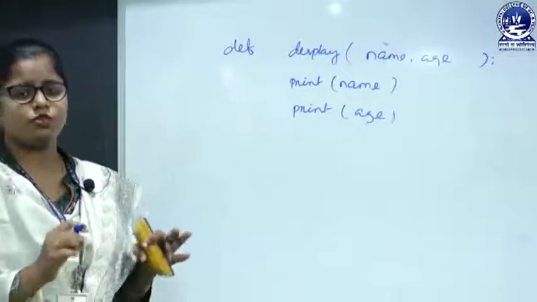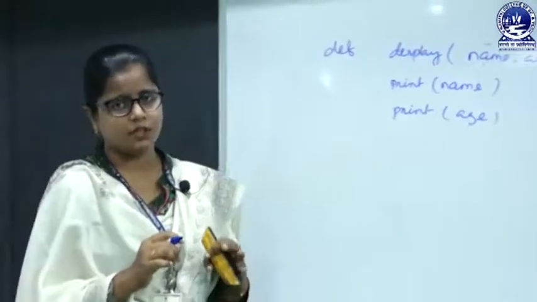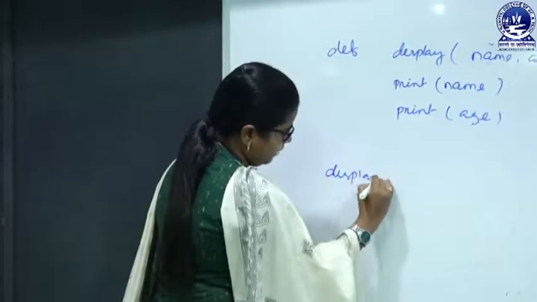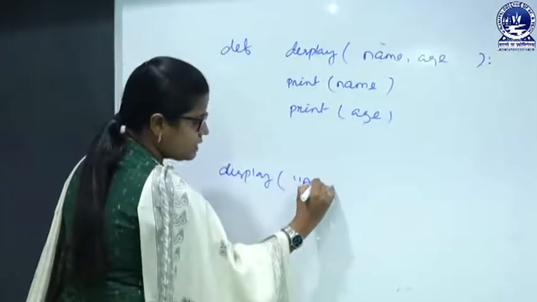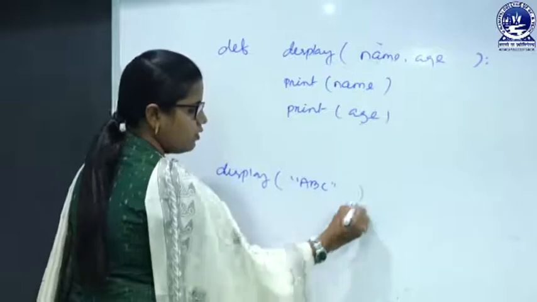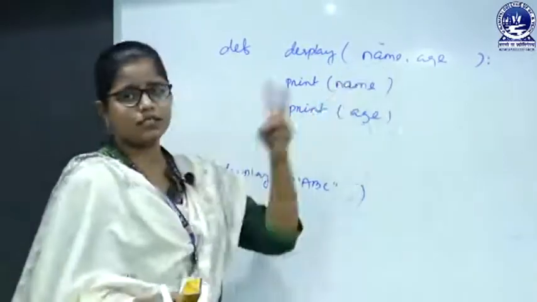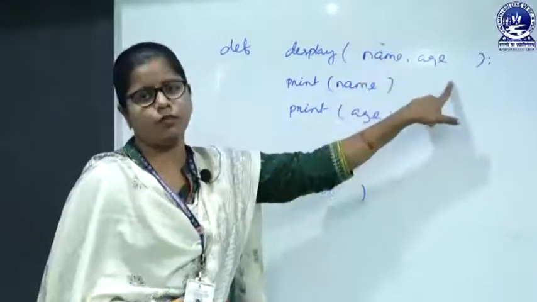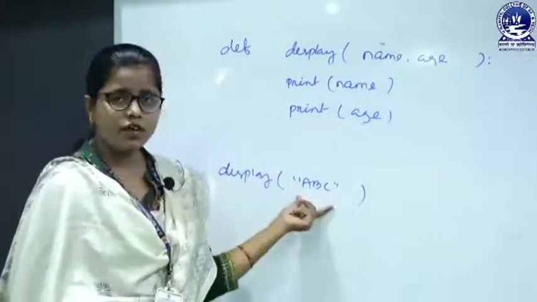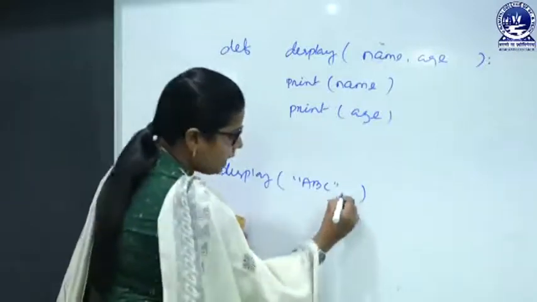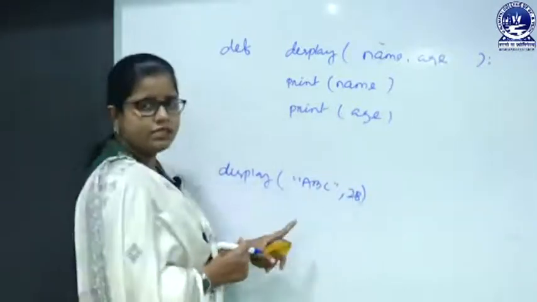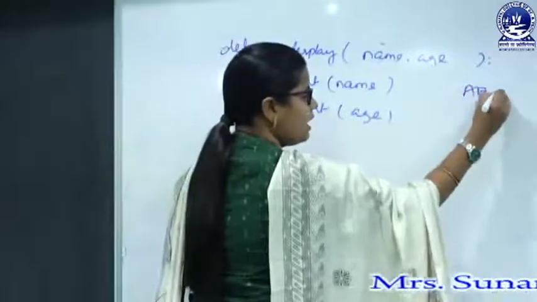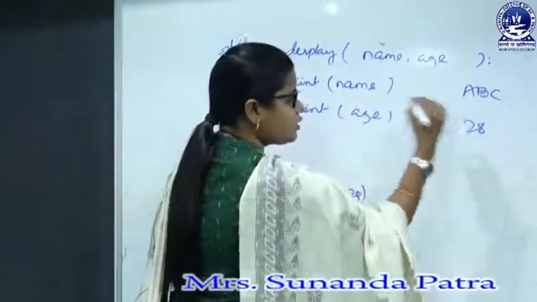So next comes the default argument. What is a default argument? Suppose here I am passing only ABC. It will expect two values, one for name and another for age, but I am passing only ABC. If I pass ABC and 28, then it is okay: name will be printed as ABC and age as 28.